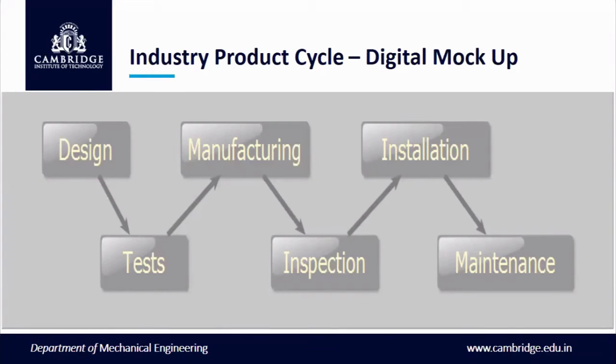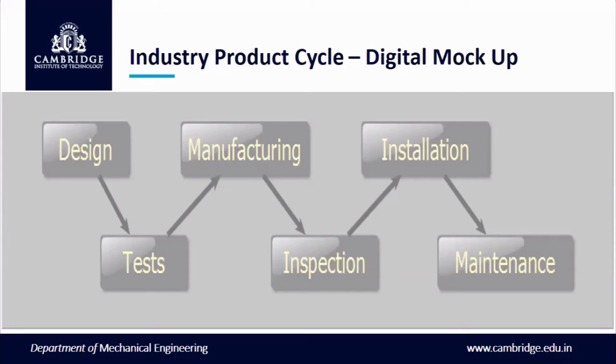In the digital mockup there is a small block diagram of the industry product cycle, which can give the product description through the design, like I told you, then the testing, the manufacturing, the inspection, the installation, and the maintenance. This is a very important part of digital mockup. The design, which I have always told you about, is nothing but like a baby, because once the design has been done, the product description of everything depends mainly on the product design.